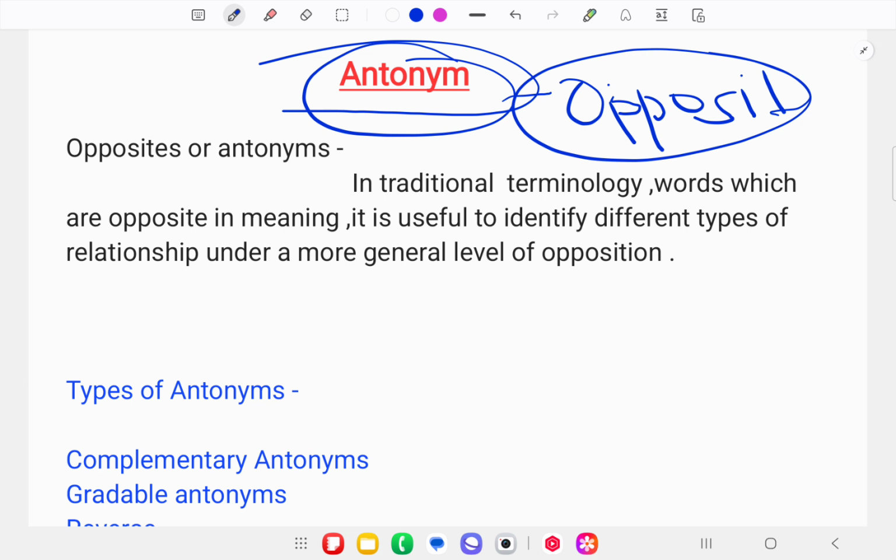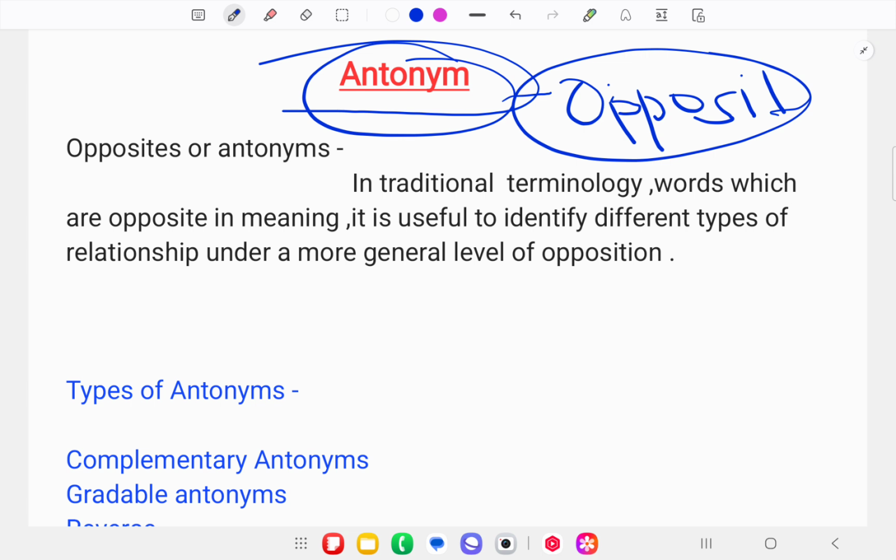As we all know, in our basic grammar we have already studied antonymy and synonymy. Synonymy means words with similar meaning. If there are words whose meanings are similar, that is known as synonymy, while antonymy means the opposite of that word.